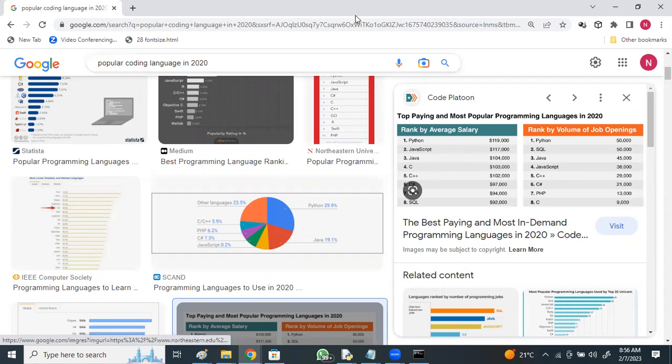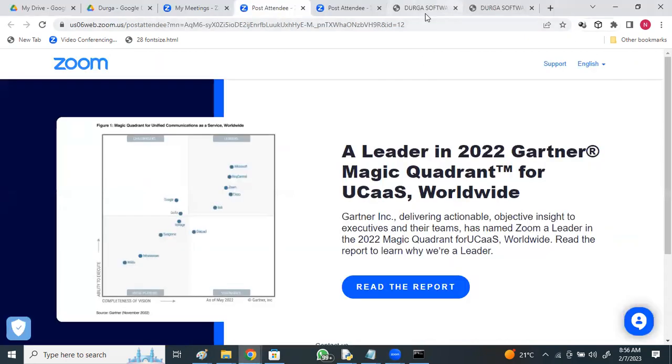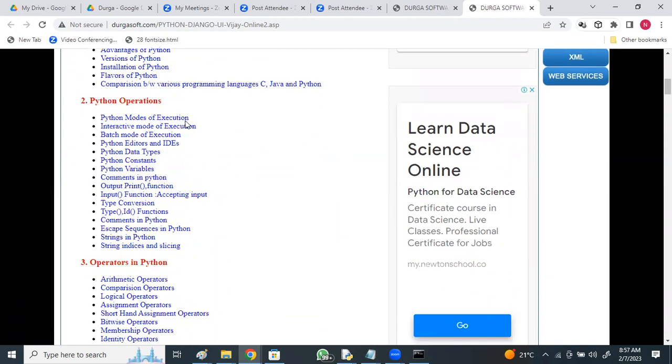So if I come to this course content, what I'm going to discuss as part of this course, from the basic level to the advanced application oriented way. Python, starting from ground level to the advanced level. Python basics, why Python, history, applications, versions, installation, flavors. Python operations, Python modes, a huge, vast syllabus we will be discussing.